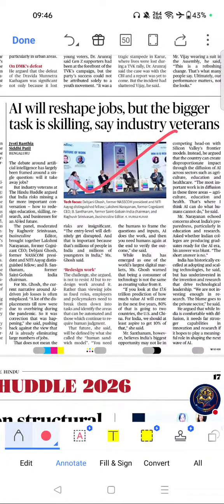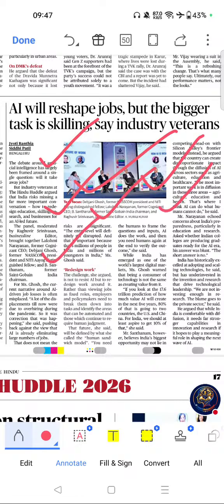AI will reshape jobs, but the bigger task is skilling, say industry veterans. If you see the importance, artificial intelligence is one of the most important emerging UPSC topics. Frequently appears in GS3 Science and Technology section. Relevant for economy, education, employment and governance.